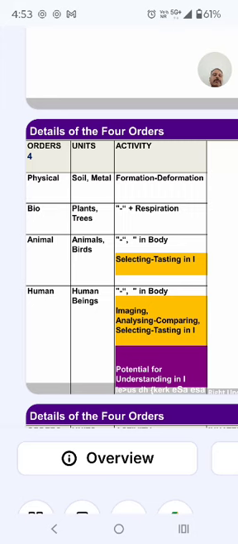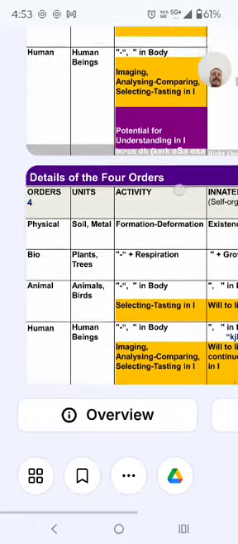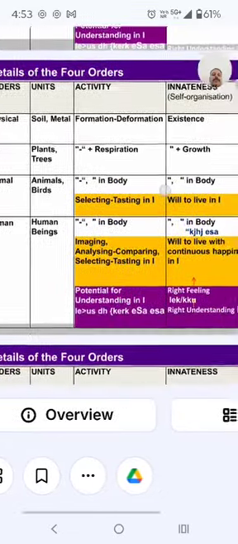Physical order, soil, metal, is the foundation of deformations. The physical is the deformations. Bio, the plant, is respirations. Animals and birds in the bodies, like the testing in the human being in the bodies, the change: human to animal, animal to bio, bio to physical, physical to bio, bio to animal, animal to human. The physical includes air, soil and metals.